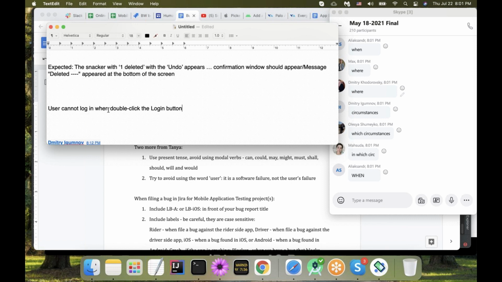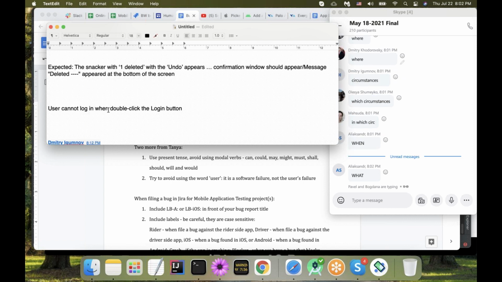Is that enough information? I think we are actually missing the most important part here. We said that where we can sort of figure out, and we just added which circumstances. What are we missing here?